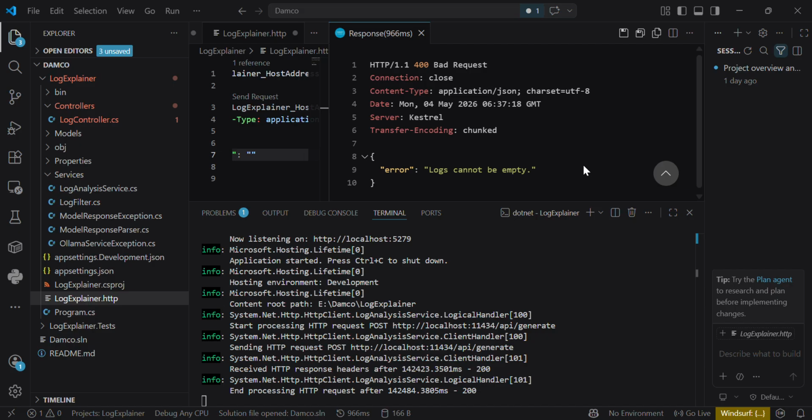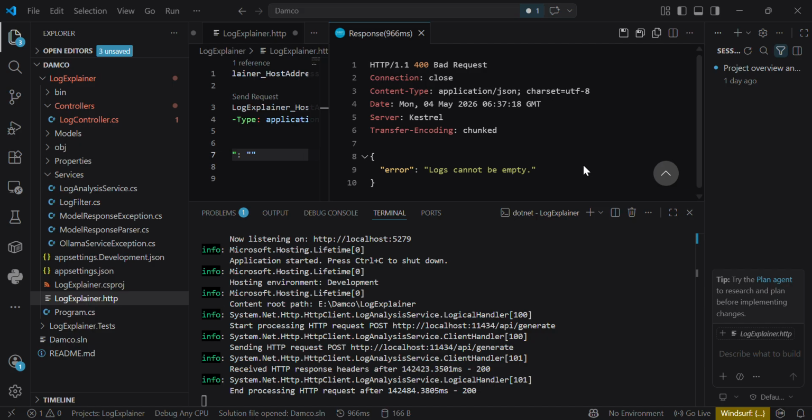Another failure scenario is when Llama is not responding, as I talked about earlier. In that case, the API returns a 503 Service Unavailable response. The response explains that Llama did not respond before the request timeout. This helps the user understand that the API is working, but the local AI service is unavailable or slow.